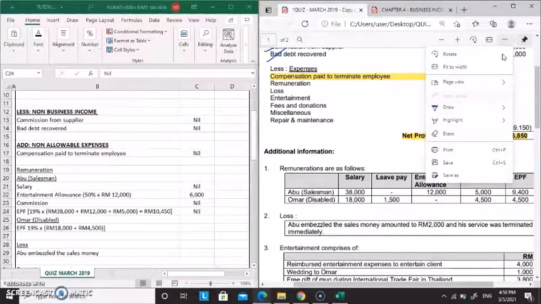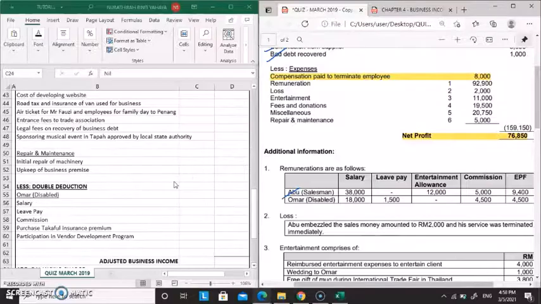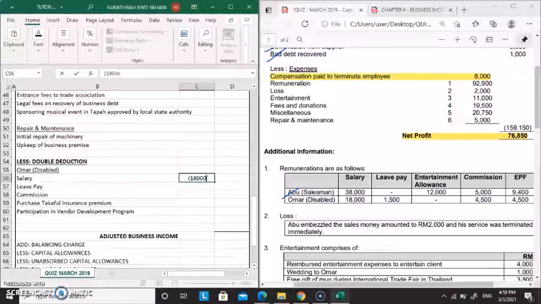So next, we continue with the second employee, which is Omar. Omar is a disabled employee. So for a disabled employee, we are going to record the salary under double deduction. Also, we are going to double deduct here for 8,000 ringgit.